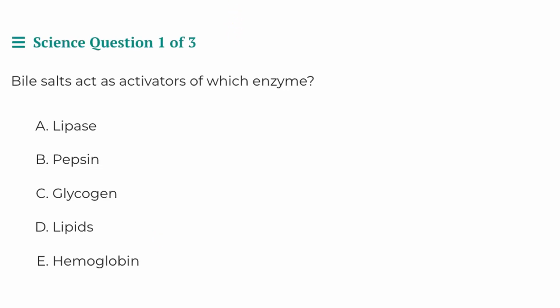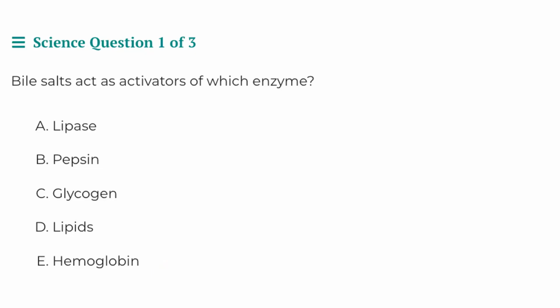This question asks, bile salts act as activators of which enzyme? Is it A, lipase, B, pepsin, C, glycogen, D, lipids, or E, hemoglobin? Now, each of these are very important biomolecules, so let's go through them one at a time and try to identify the correct answer. And we can go ahead and work in reverse order, starting with hemoglobin.